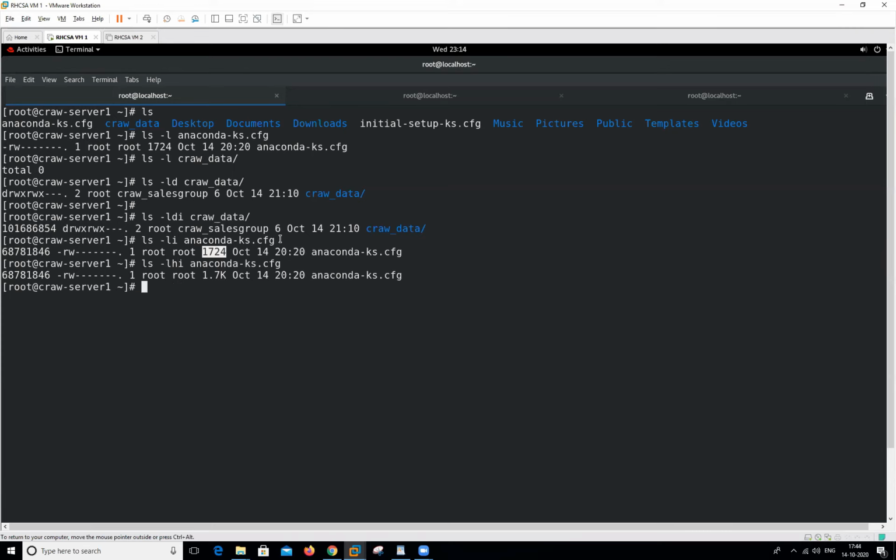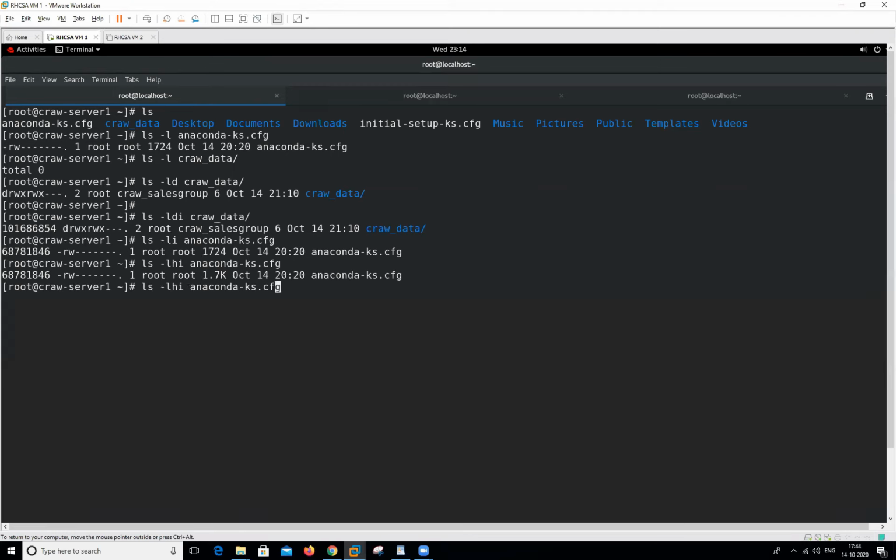So what I will do, we can use the -h option. This will show me the size in KB format because this is in bytes. When we convert this to KB, it will be this. So this is the size of this particular file.